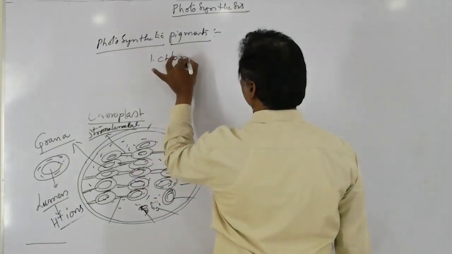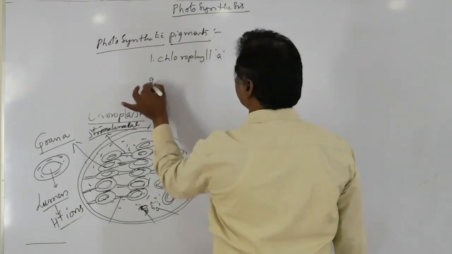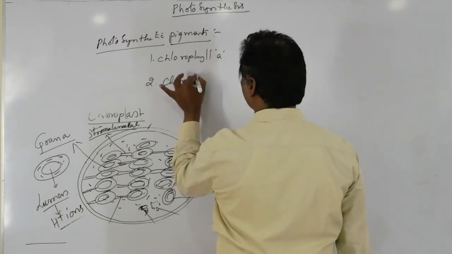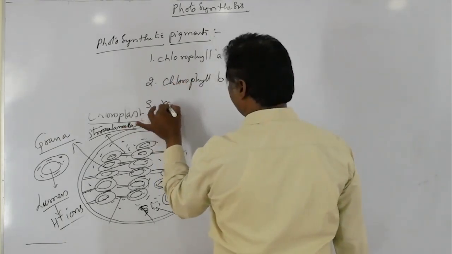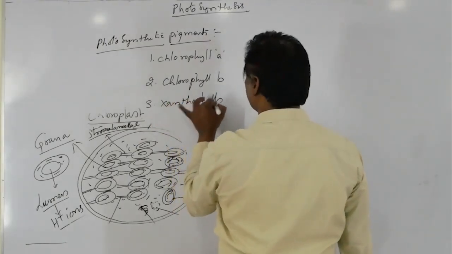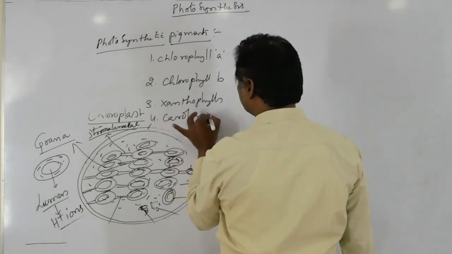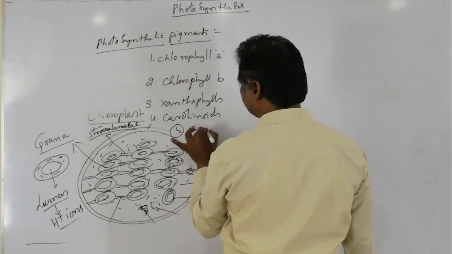The first one is chlorophyll A, the second one chlorophyll B, the third one xanthophylls, the fourth one carotenoids, and finally phycobilins.